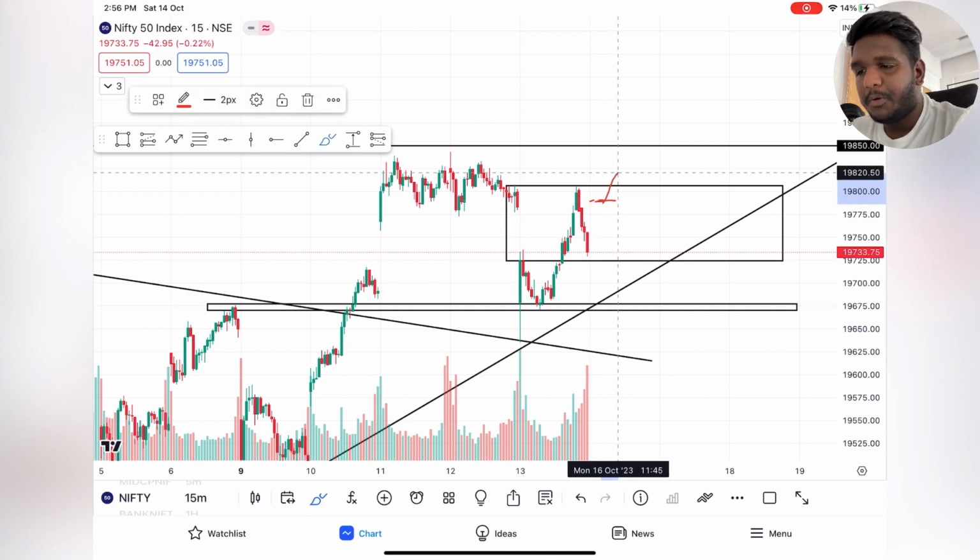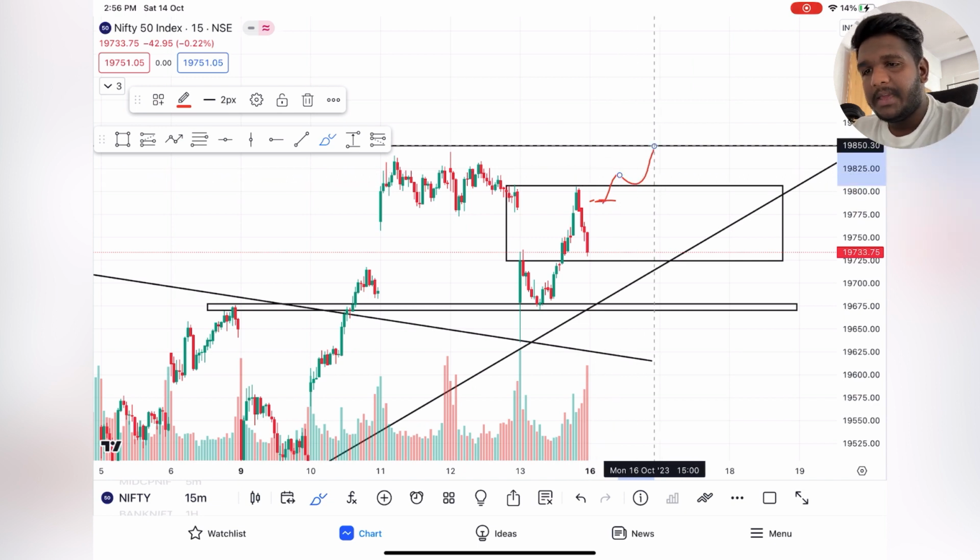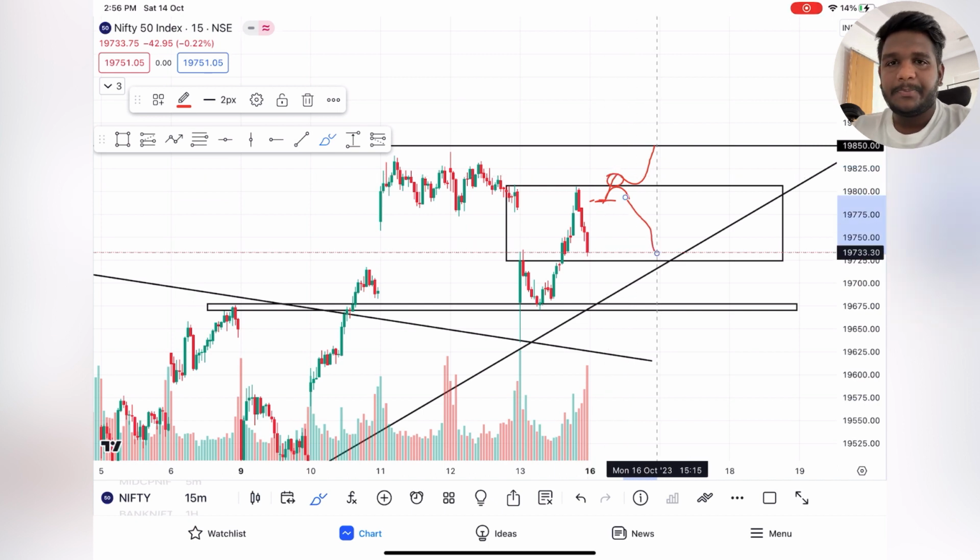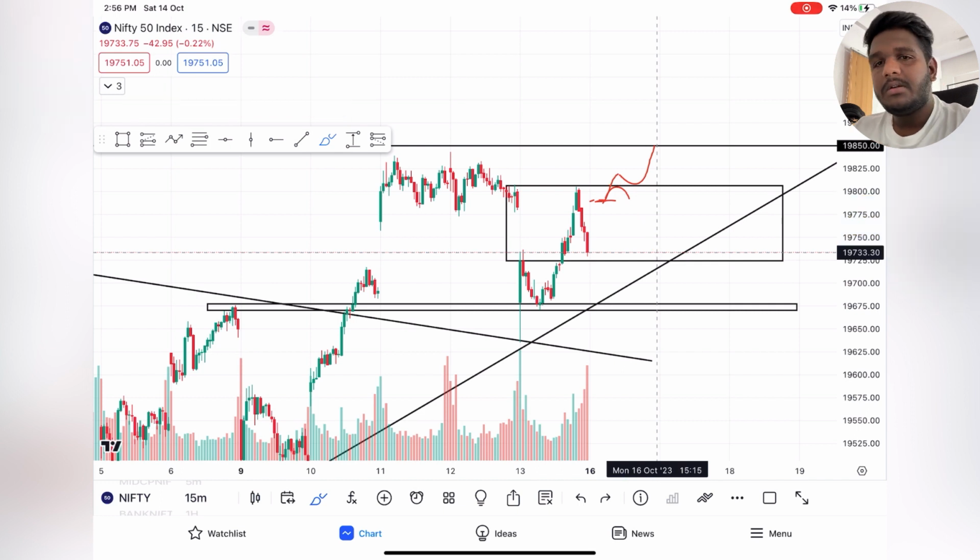If it is a gap up opening, wait for Friday's high to break out. If it breaks, then you can go for 19,850. If it gets rejected over here, then you can aim for the closing. I have given you two possibilities on the gap up opening.